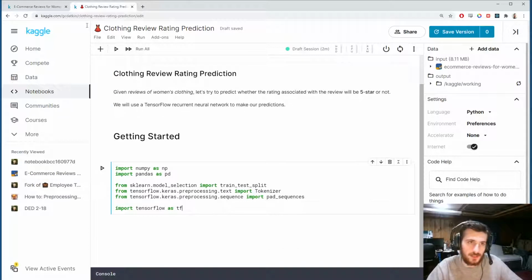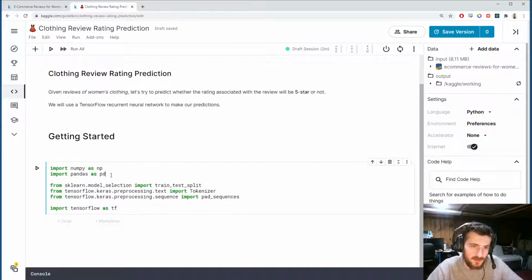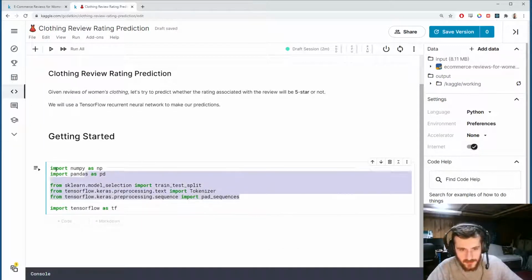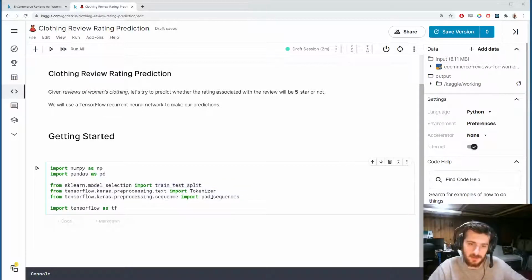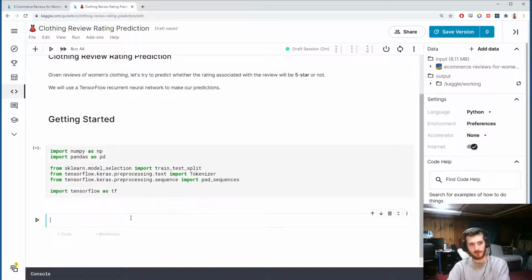We're going to be using NumPy and pandas for working with the data, and then just 3 pre-processing imports. We have the train test split function from sklearn, the tokenizer from keras.preprocessing.text, and the pad sequences function from Keras as well, from the sequence module. Alright, so let's go ahead and import all of that, and we're using TensorFlow to build the model.